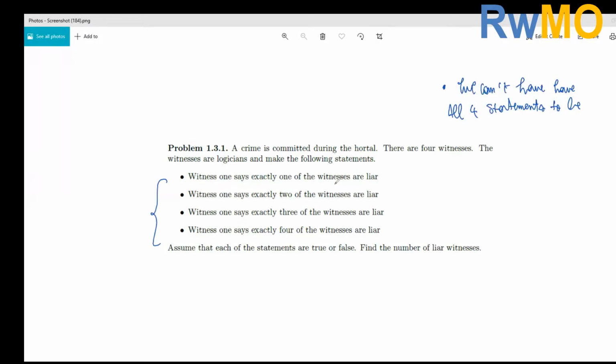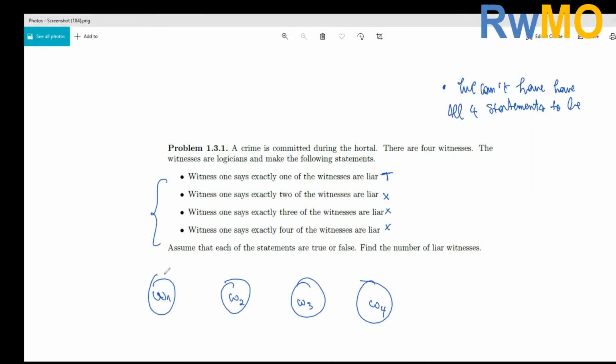Because let's say witness 1 says exactly one of the witnesses is a liar. If this statement is true, then it means that these ones are false. Suppose we have 4 witnesses: witness 1, witness 2, witness 3, and 4.